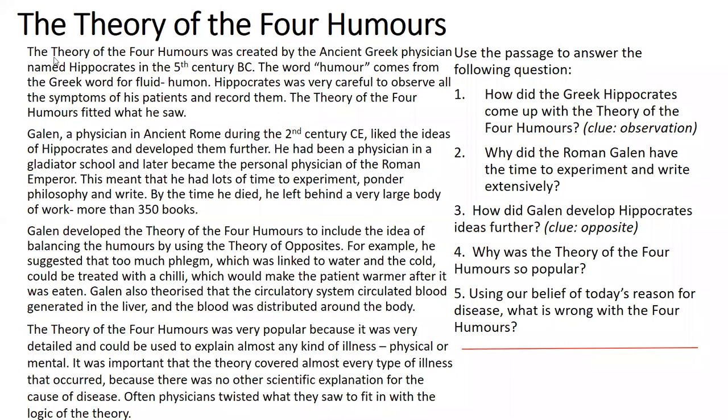So let's take it. So the theory of the four humours was created by an ancient Greek physician named Hippocrates. That name straight away, very, very important. He was the guy that created it. Now, one of the problems that students have with this course is that they think that Hippocrates is still alive. He's not. Obviously, this is the 5th century. Hippocrates was dead by the time we get to the Middle Ages. The word humour comes from the Greek word of fluid humon.